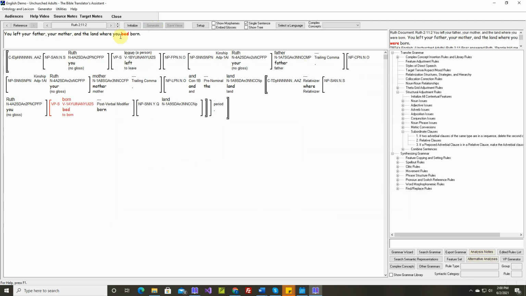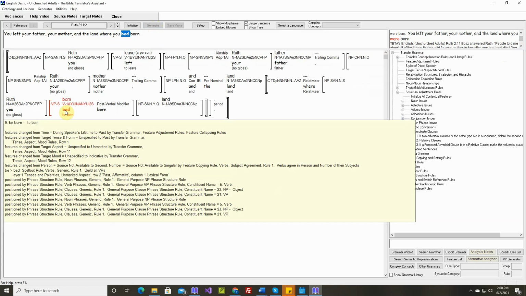Okay, and the land for you where you were born should be where you were born. Okay, so now this is the verb to be. The stem is the verb to be, and it has this modifier. We want